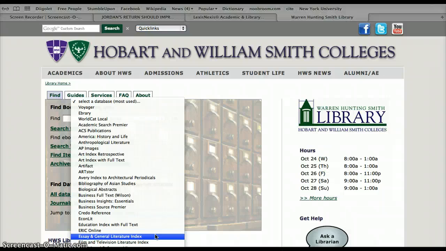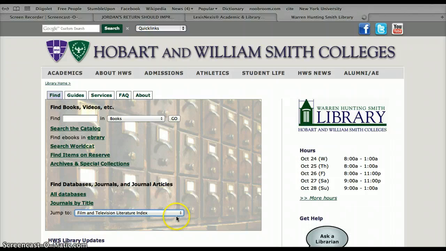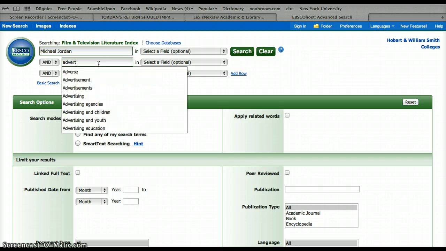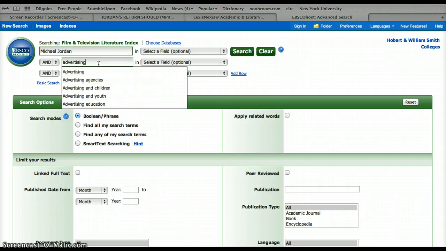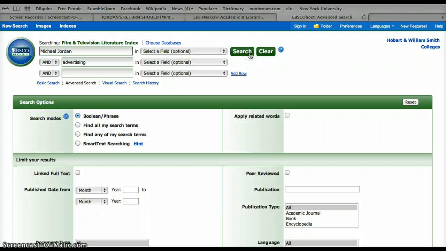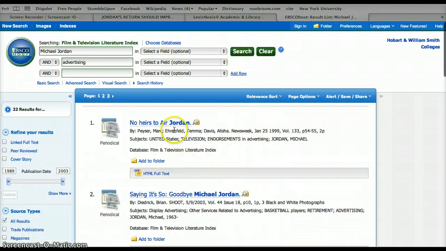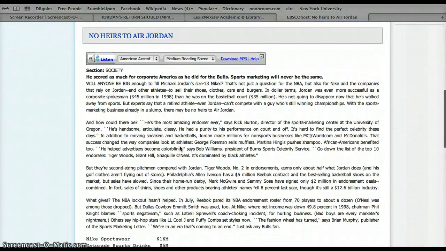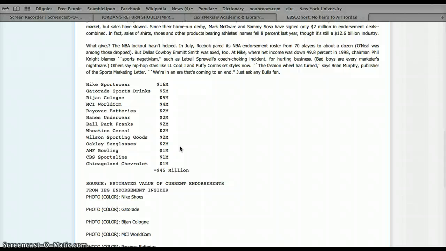And then our third database that we used was called the Film and Television Literature Index. So once we got here, we typed in Michael Jordan and advertising. And we searched that. And we once again clicked on the first tab to get a nice article that helped us with our research.